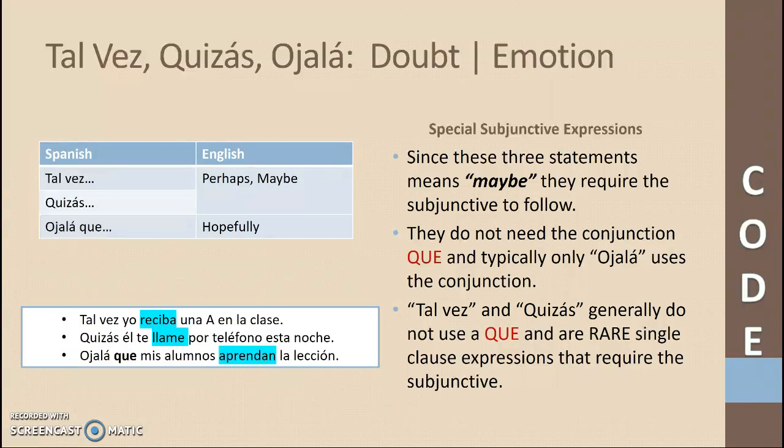Tal vez yo reciba una A en la clase. Quizás él te llame por teléfono esta noche. Ojalá que mis alumnos aprendan la lección. So as you can see, tal vez and quizás do not use the word que, but they require the subjunctive even though it's a single clause expression. Ojalá generally has the word que with it. It's not required, but most Spanish speakers will include a que, and then it's followed by the subjunctive.